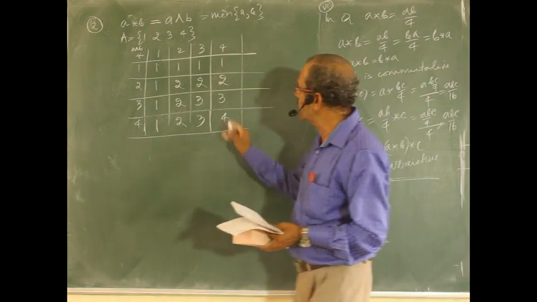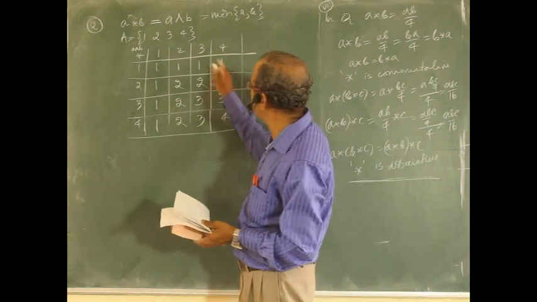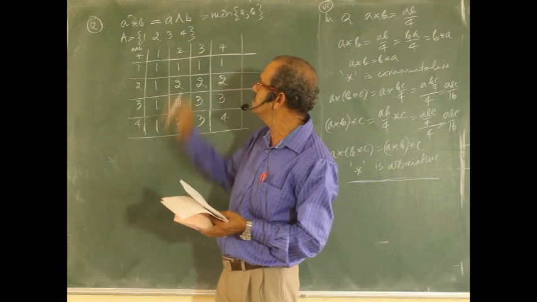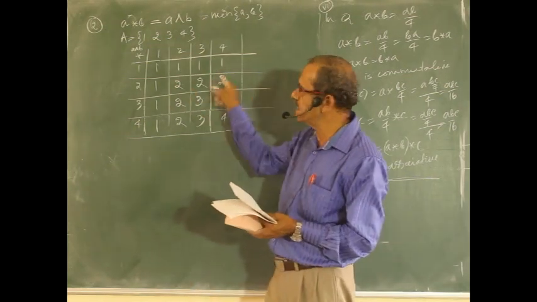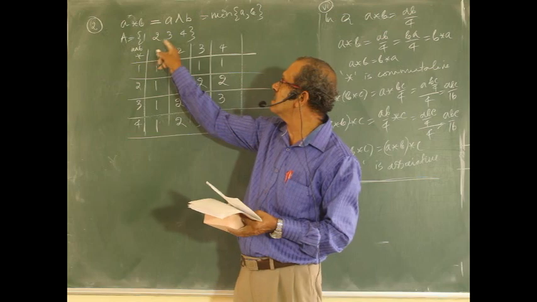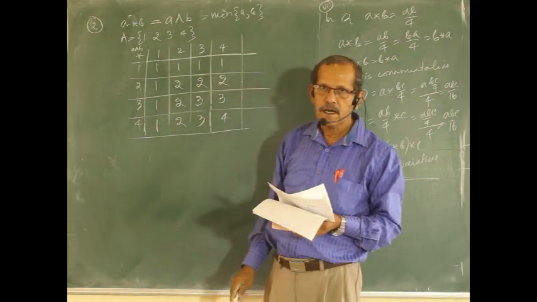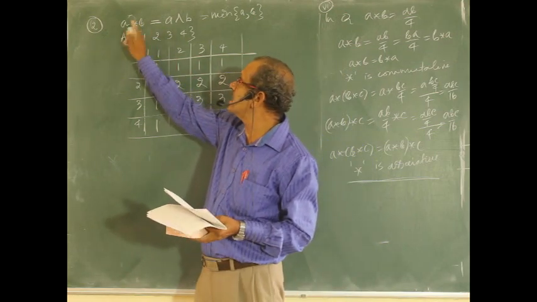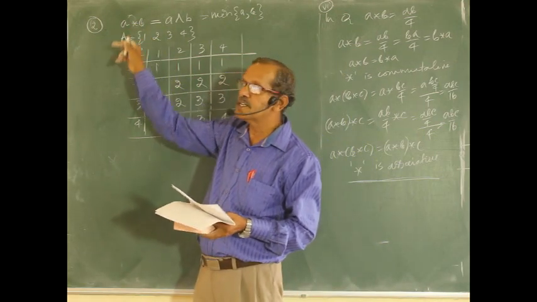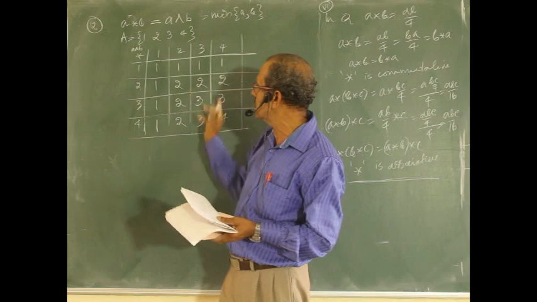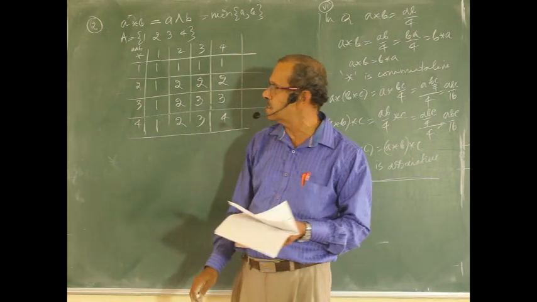Now, you can observe that all the entries in the table are members of the set. See, all the elements you have written in the chart are members of the same set. Therefore, this is clearly a binary operation. The definition is, if you take any two elements, the result should be in the same set. Yes, clearly the elements are in the chart.